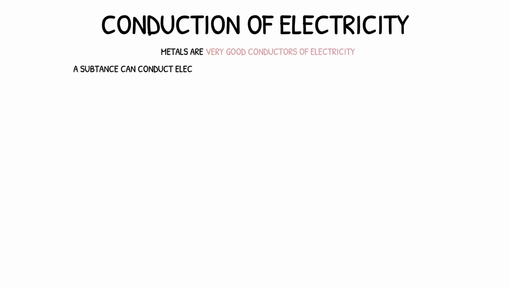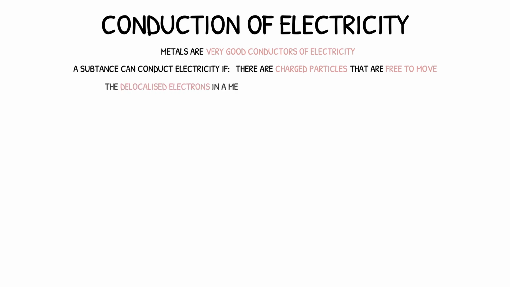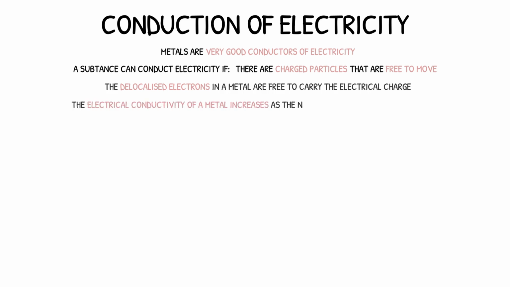Metals are also great conductors of electricity. Remember, for a substance to conduct electricity, there must be charged particles that are free to move and carry the electrical charge. In a metal, these particles come in the form of delocalized electrons, which are freely moving and are therefore able to carry the electrical charge. Some metals are better electrical conductors than others. The electrical conductivity of a metal increases as the number of delocalized electrons increase.